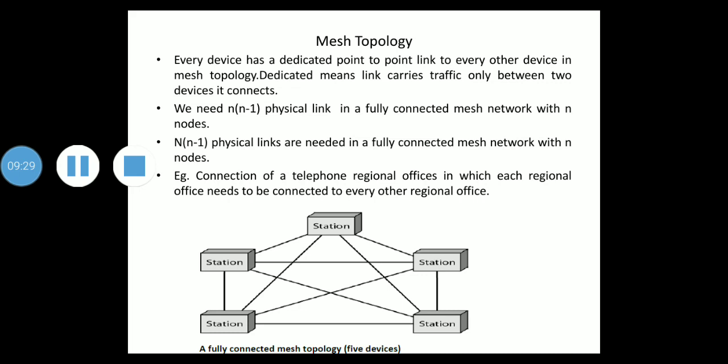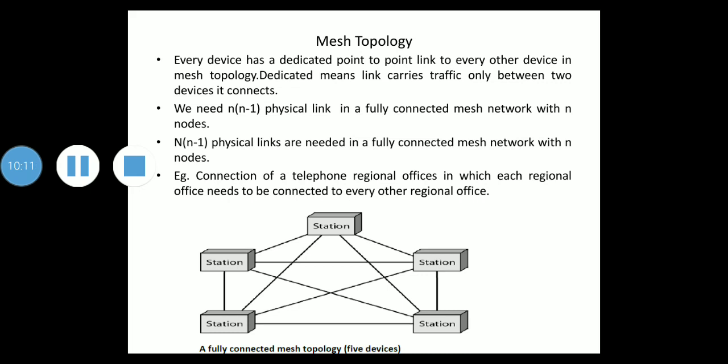How to find the number of physical links in a fully connected mesh network with n nodes? We first consider that each node must be connected to every other node. Node 1 must be connected to n-1 nodes. Node 2 must be connected to n-1 nodes. And finally node n must be connected to n-1 nodes. Then there is a need of n into n minus 1 physical links.